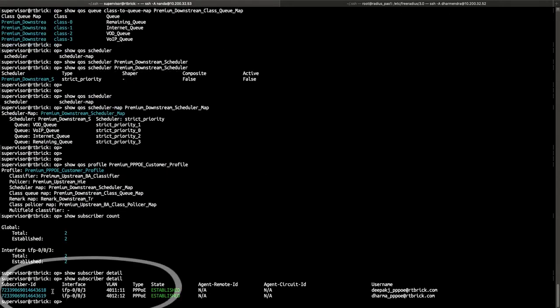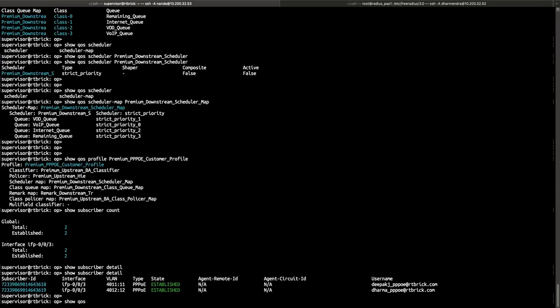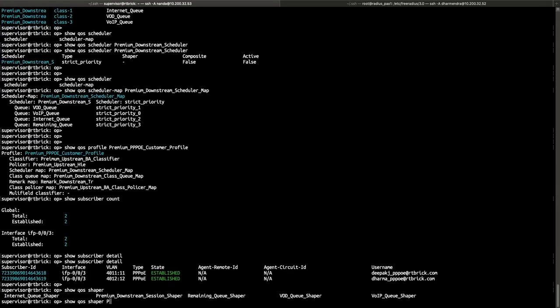If you can see here, 2 subscribers have come up. So this is the subscriber on which the QoS has been installed, who is coming over VLAN 4011.11. Now as per the configuration, the upstream policing and also the downstream shaping have to work. So before that, let's look at the QoS shaping configuration that we have defined.